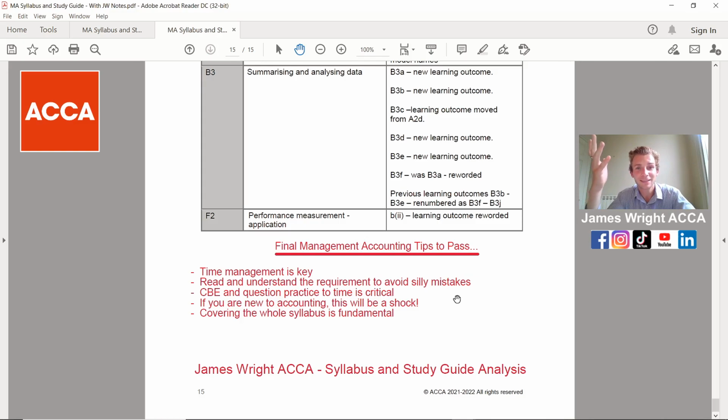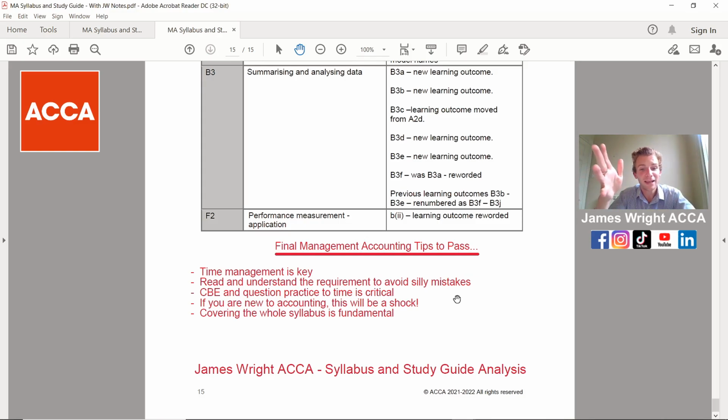A computer marks the questions, so if you've ticked the wrong box or inputted the wrong figure, you don't get the marks for it. So silly mistakes are a common reason why ACCA students fail this exam. The CBE and question practice to time is crucial. Lots of students run out of time and rush to the end, and also make sure you've had a go at the computer-based examinations available on ACCA's website. I'd be doing as much question practice as possible.